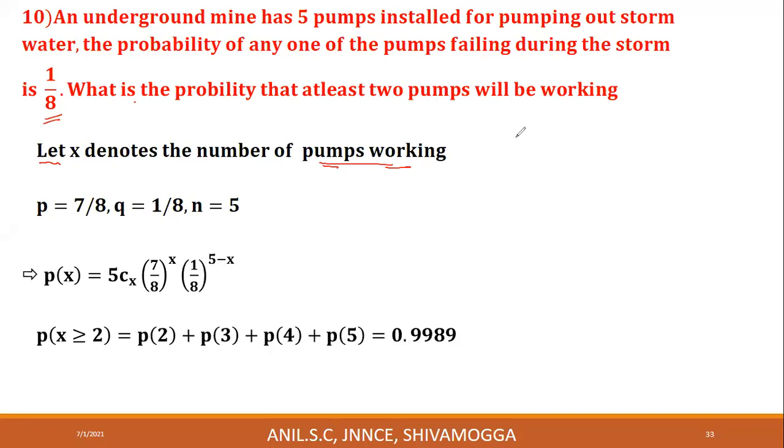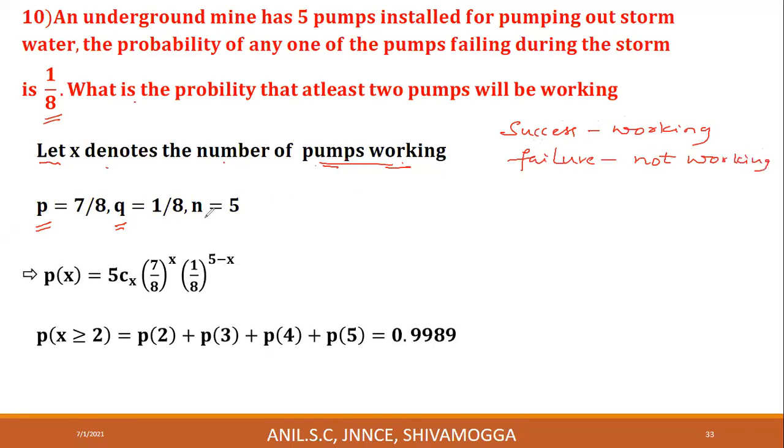Success is working and failure is not working. What is the probability of success? The probability of any one of the pumps failing during the storm is 1 by 8. Q is 1 by 8. Here, let X denote the number of pumps working. Therefore, success is working and failure is not working.